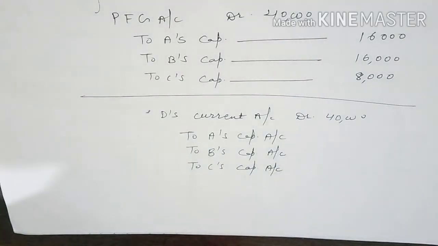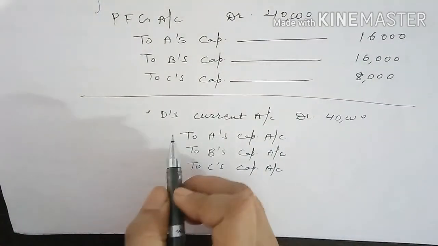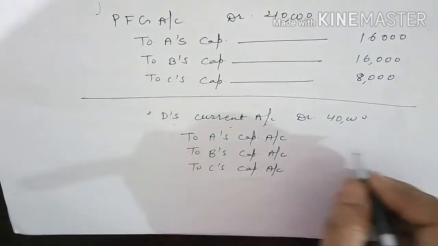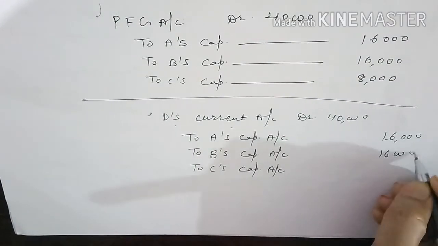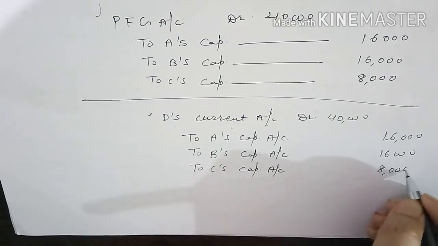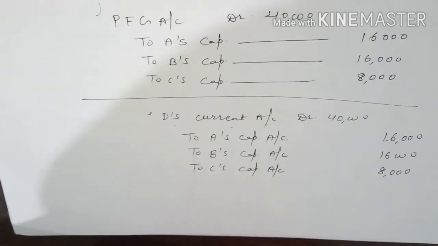We will take compensation for goodwill from the new partner. How? By debiting his current account. And this will be credited in A's capital, B's capital and C's capital. This is how you can solve the questions related to treatment of goodwill.